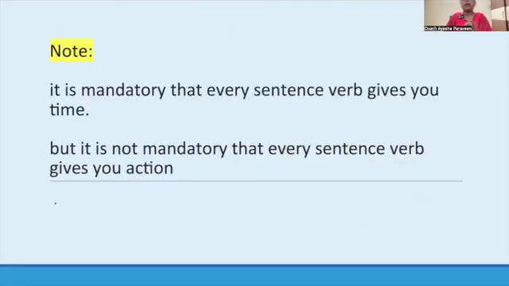Note, it is mandatory that in every sentence the verb gives you time. Verb tells you time; in every sentence it is mandatory. Without describing time, a verb cannot perform its action. But it is not mandatory that in every sentence the verb gives you action. In some sentences, the verb can only give time. Without time, just performing action is not possible.